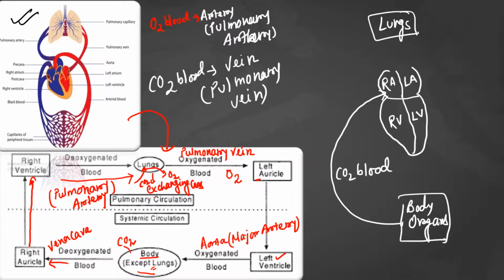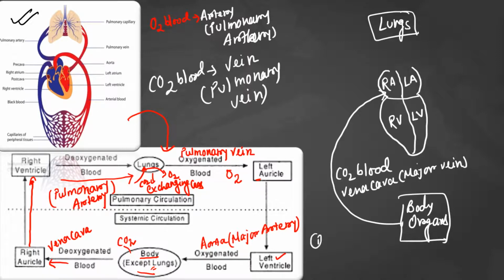So if we assume from our body the deoxygenated blood, here I am writing CO2 blood through the help of vena cava. What is the vena cava? Vena cava is the major vein of our body. This vena cava can be of two types.